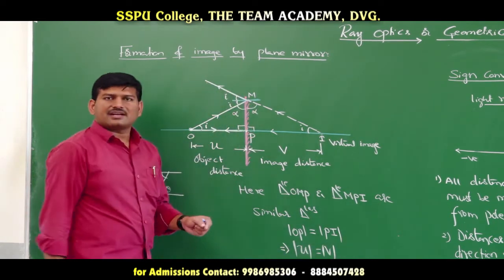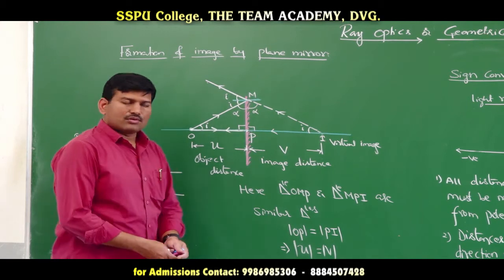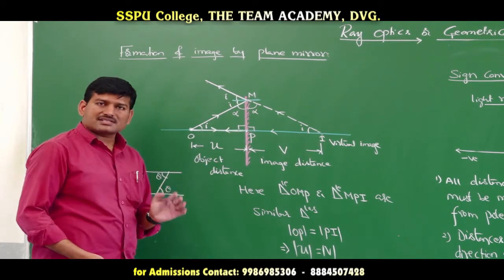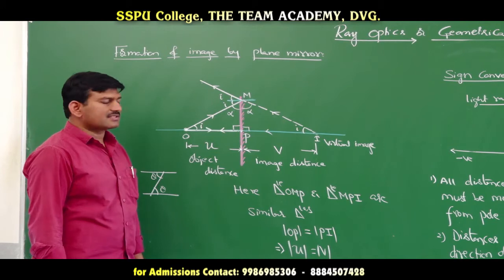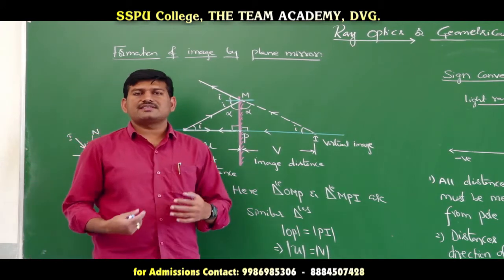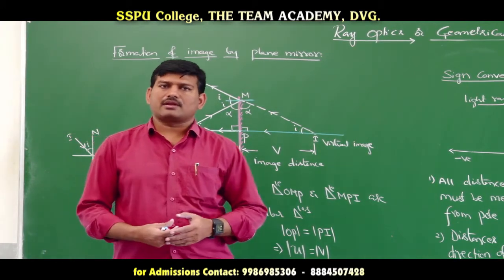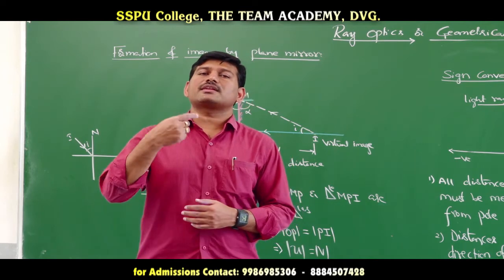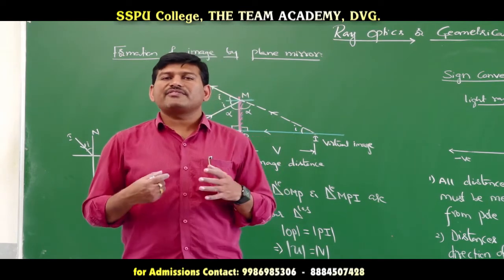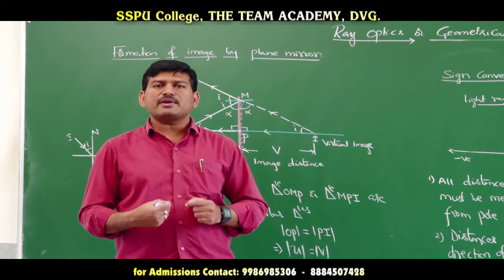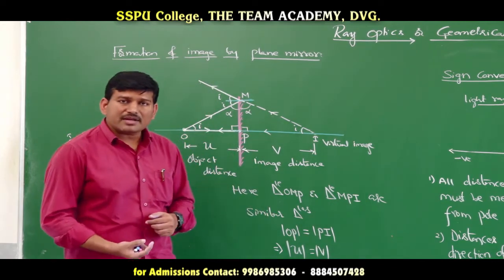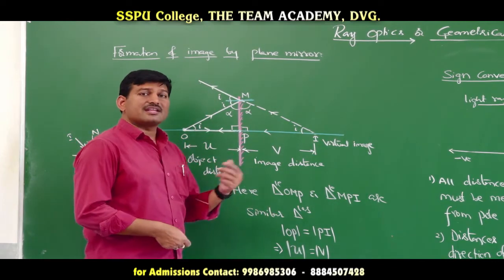Modulus signs mean their magnitudes. So for a plane mirror, object distance is always equal to image distance. That means when you are standing at a distance of 3 meters from the plane mirror, your image will be formed 3 meters inside the mirror. Suppose you are at a distance of 1.8 meters from the plane mirror, your image will be at a distance of 1.8 meters inside the mirror.